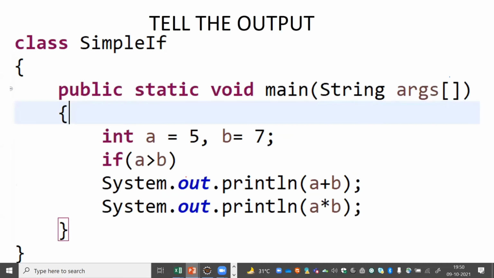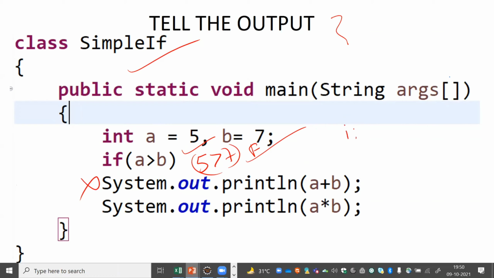Moving forward with the next one, class SimpleIf. So the name of the class is SimpleIf. You have to tell the output, basically what is the output of this particular program. Here we can see that the value of A is 5 and the value of B is 7. So the condition 5 greater than 7 becomes false. So the condition is false, and this particular statement will not be executed.